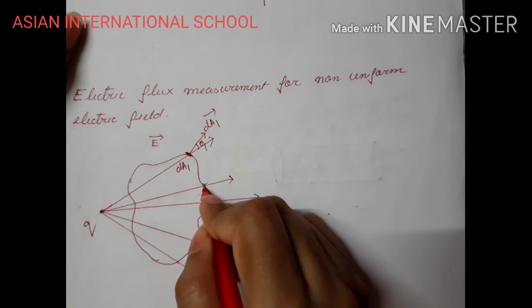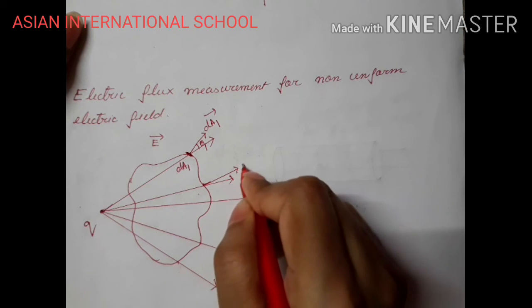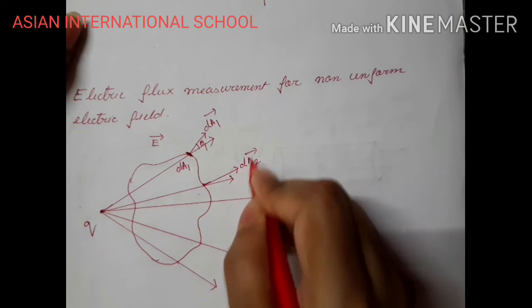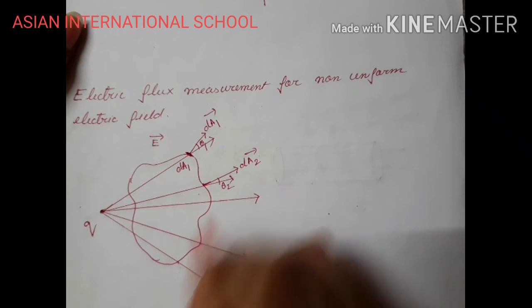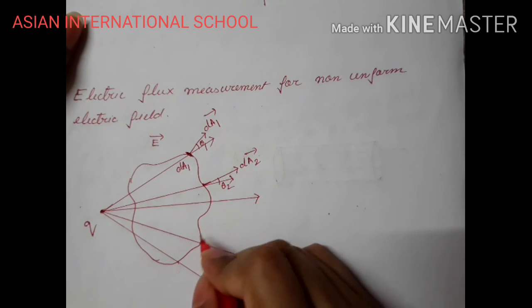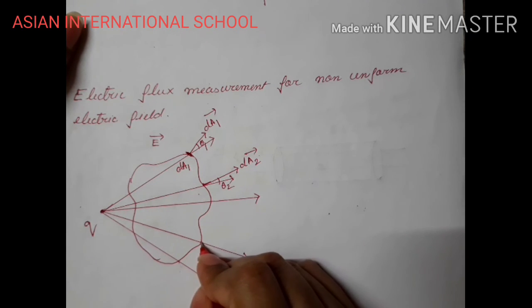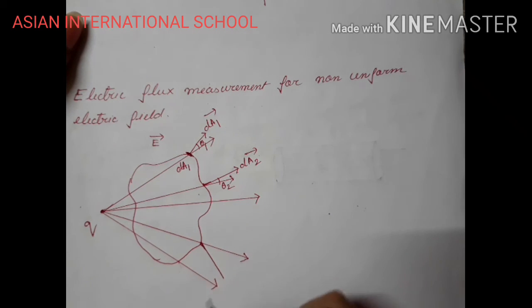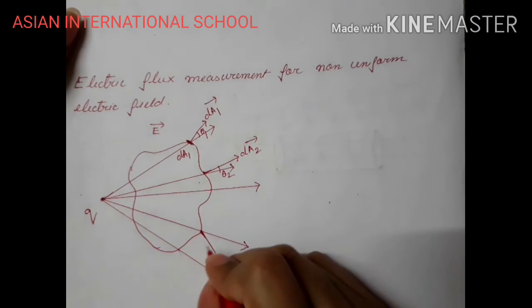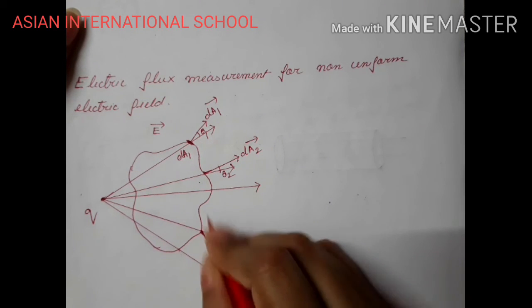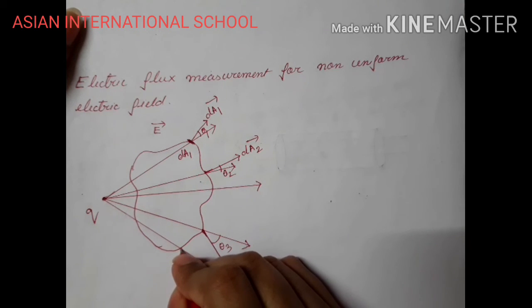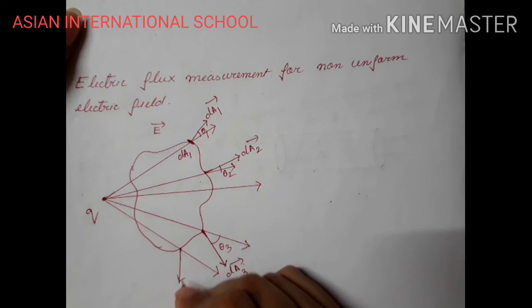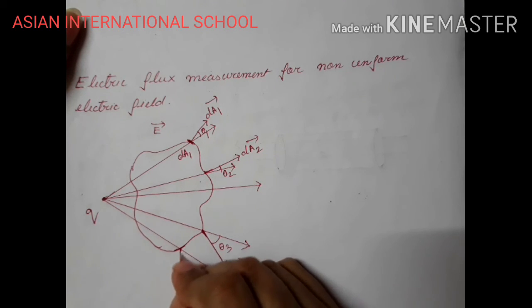Now for this one, dA2 vector having the angle θ2. Similarly for this one, let me consider that this is dA3 vector having an angle θ3. In this way I will consider elementary areas and I will integrate. Okay, for this one, let us consider this as my elementary area.